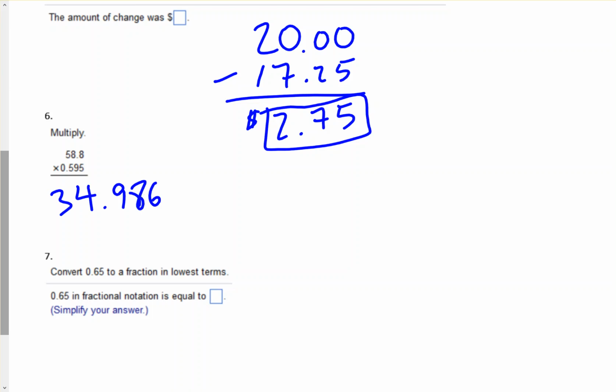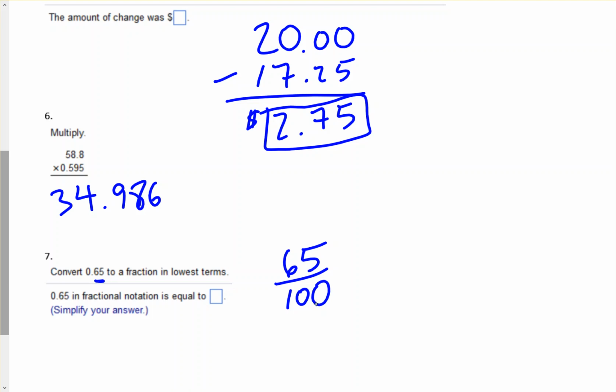Convert 0.65 to a fraction in lowest terms. Okay, so remember we said the correct pronunciation of this would be 65 hundredths. So we would put 65 over 100. Another way to think about it is the number of digits after the decimal point.